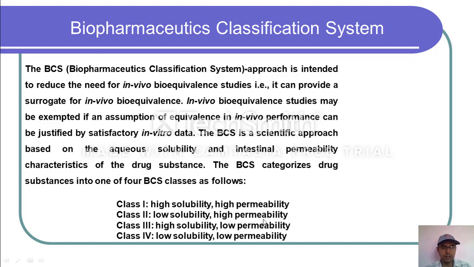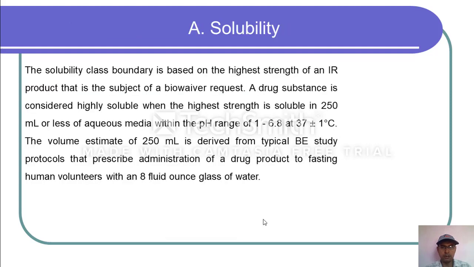Class 1, which includes drugs with high solubility and high permeability. Class 2, drugs with low solubility and high permeability. Class 3, drugs with high solubility and low permeability. And class 4, drugs with low solubility and low permeability.